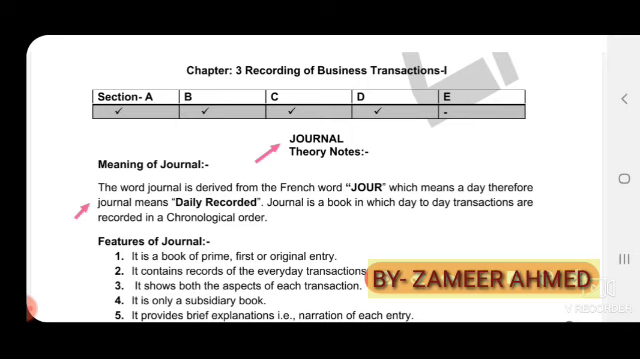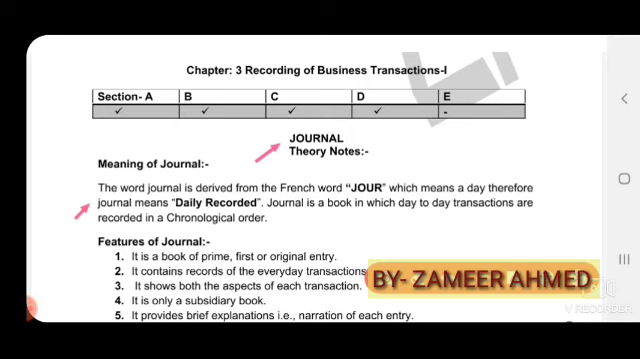So, journal is the first primary book of accounting. See, journal is a very important concept in fundamentals. Even the accounting cycle starts with the business transaction, then journal, ledger, subsidiary books, trial balance and financial statement. So, journal is the main and first primary book.